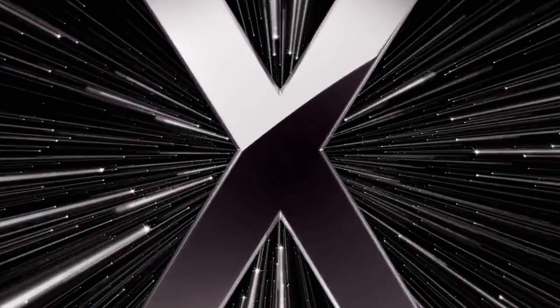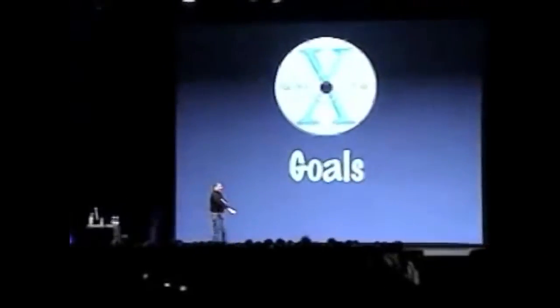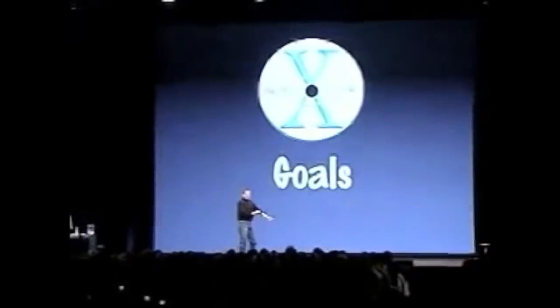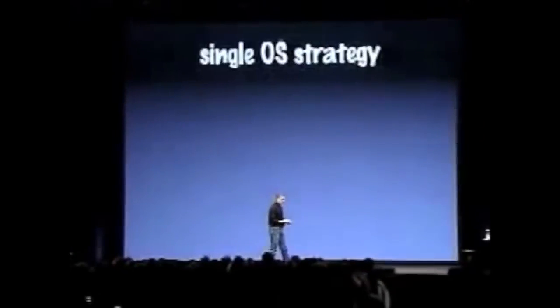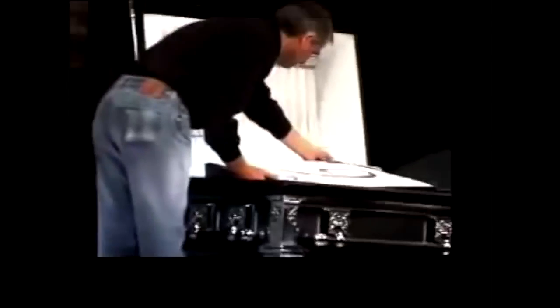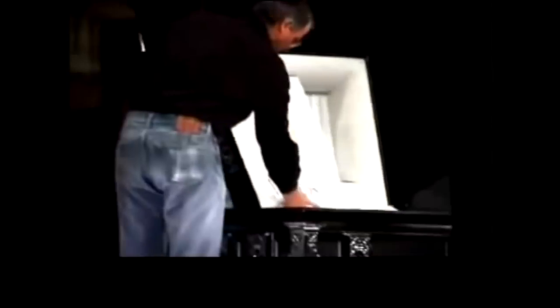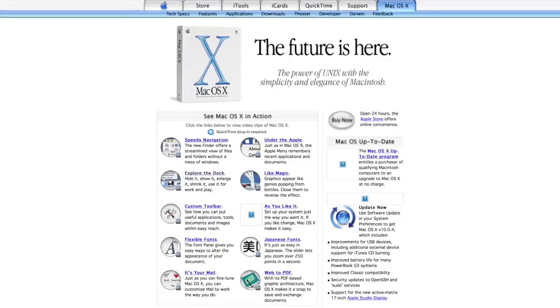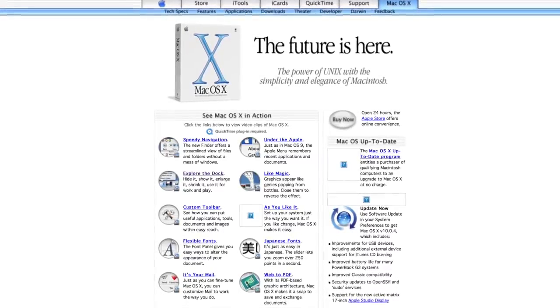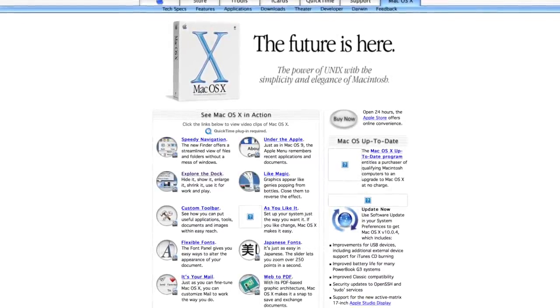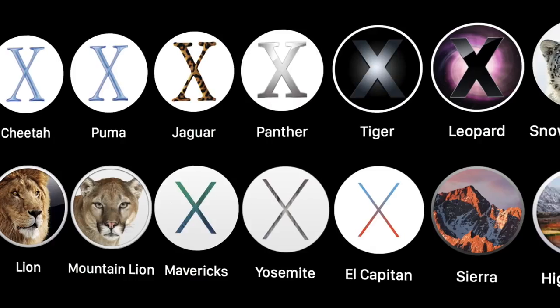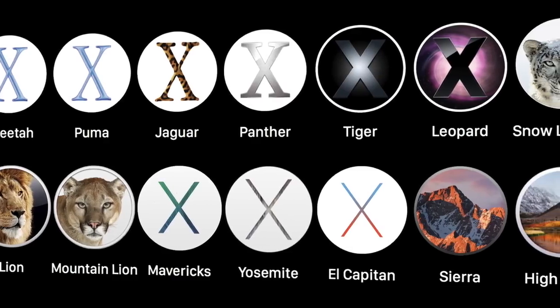The first version of macOS 10 was released back on March 24th, 2001, and marked the death of its predecessor, macOS 9. Steve Jobs actually held a mock funeral for macOS 9 on stage during the 2002 Worldwide Developers Conference. The release of macOS 10 began a new era for the Macintosh, one that was a bit furry, since the title of most macOS 10 releases were named after big cats.